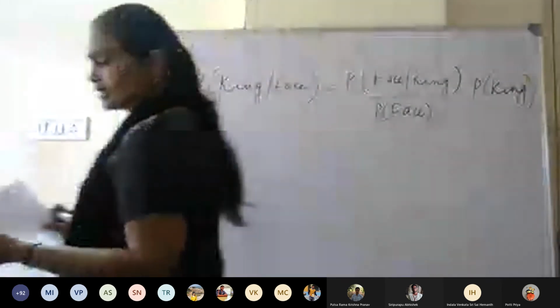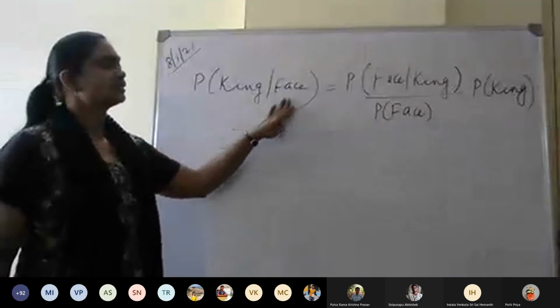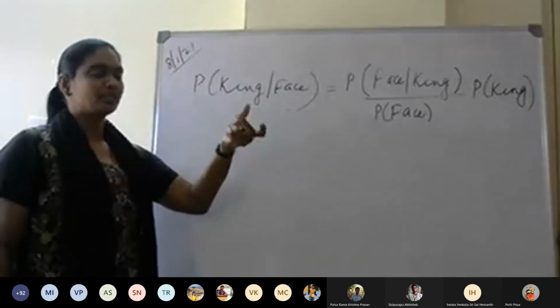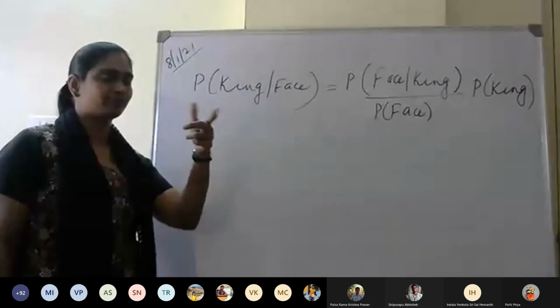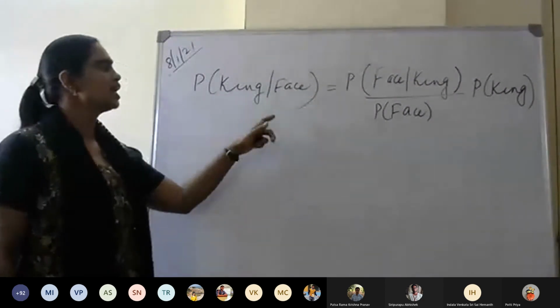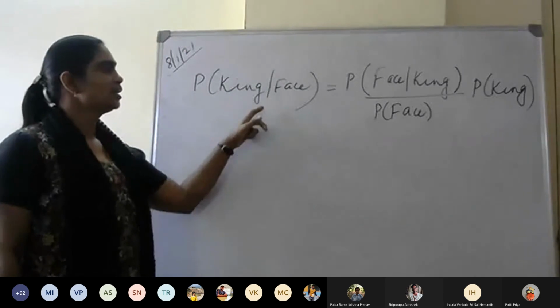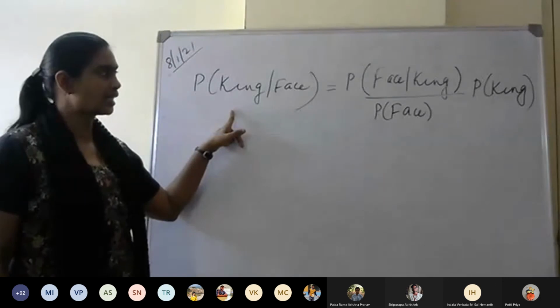So let us solve this and then move on to the next. Given that there is a face card, this is regarding the deck of cards. In a pack of cards, you will have a total of 52 cards, and in each suit you will have 13. Given that it is a face card, what is the probability that it is a king?